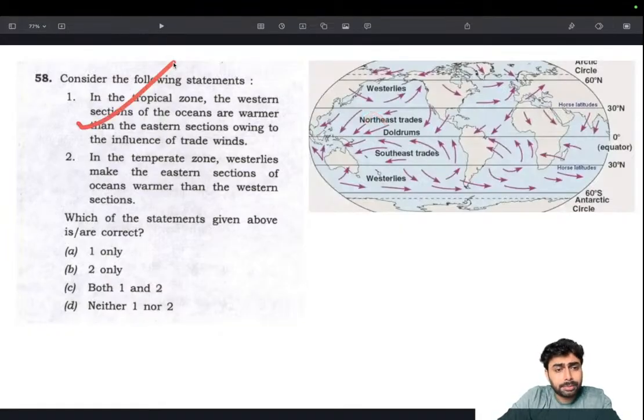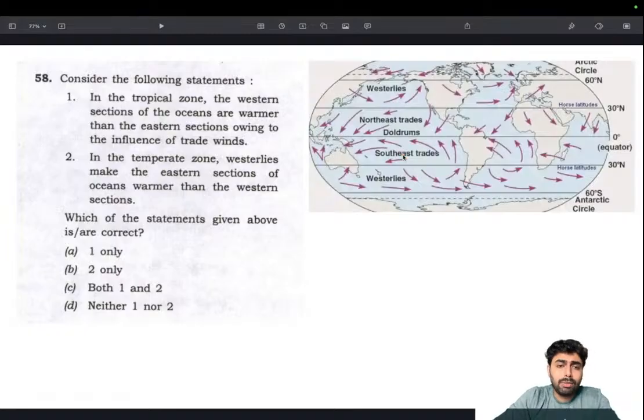So this is true. Then, the temperate zone is the region outside the tropics, below the Arctic Circle, from 66.5° north to 22.5° north, the region around 40° latitude, where the temperate zone lies.